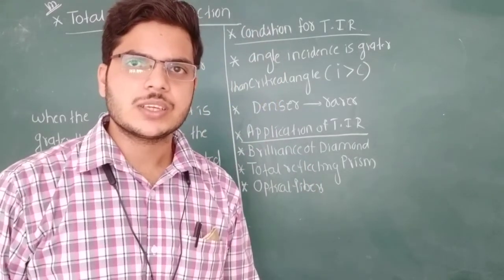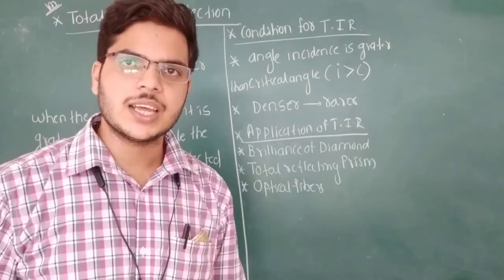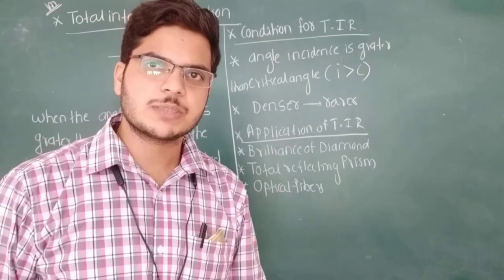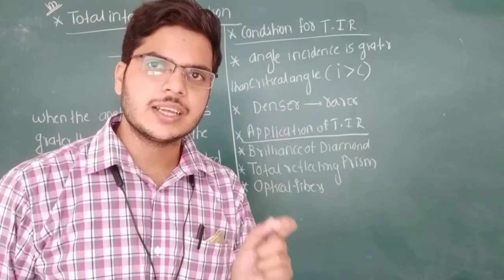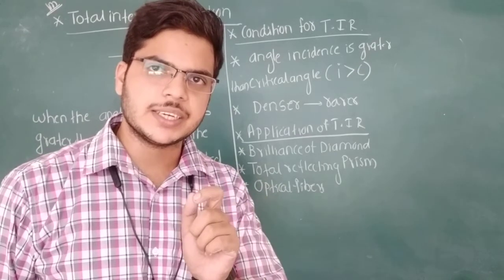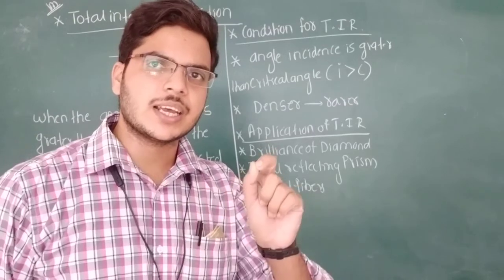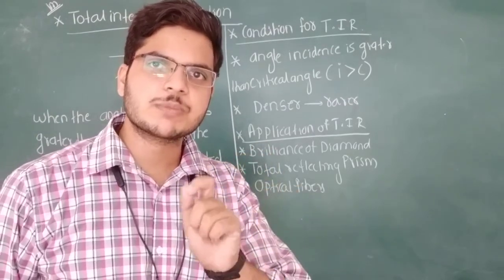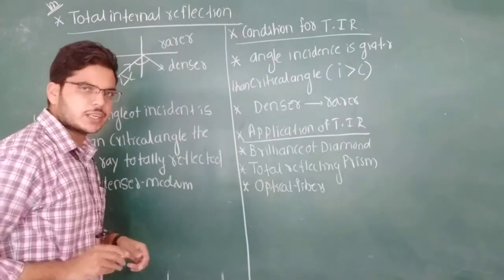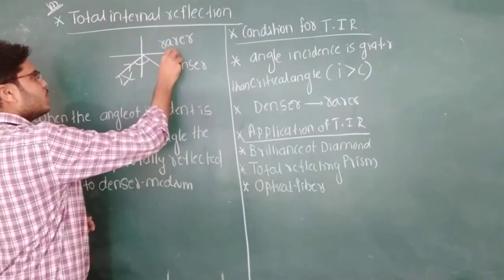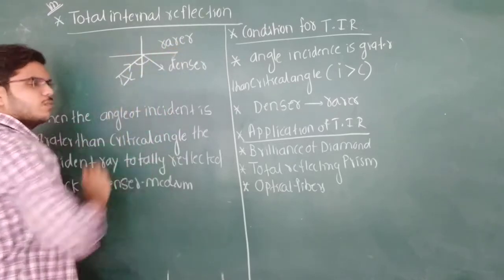Now the question is, if the angle of incidence is greater than the critical angle, then the angle of refraction must be greater than 90 degree, because for the critical angle the refracted ray is at 90 degree. Therefore, what will happen? The ray is not going above, the ray is coming below.